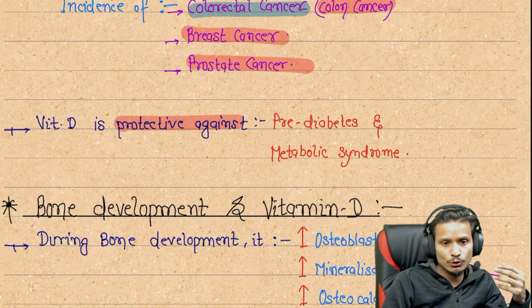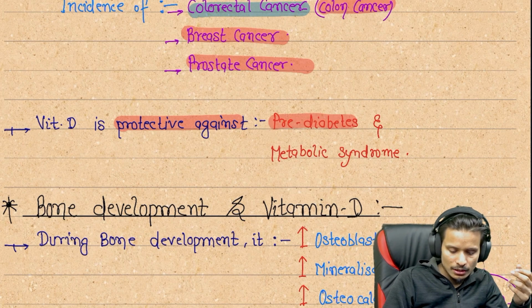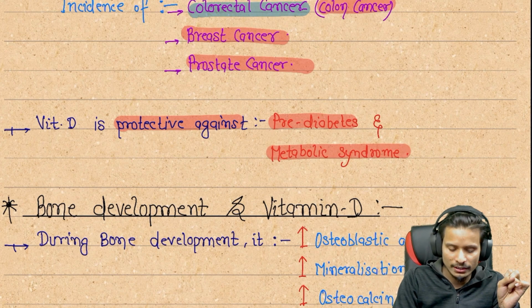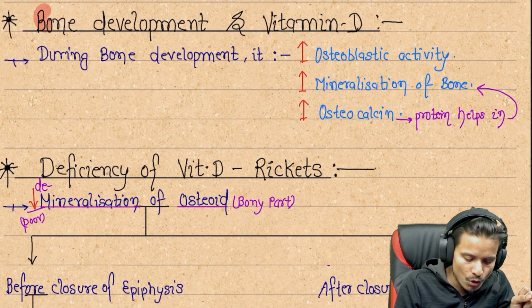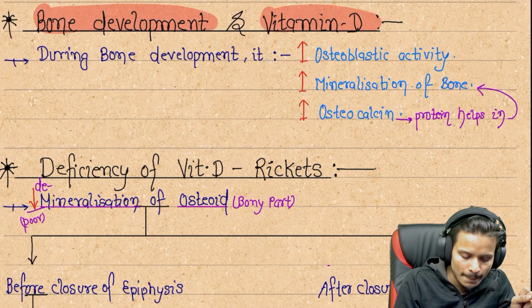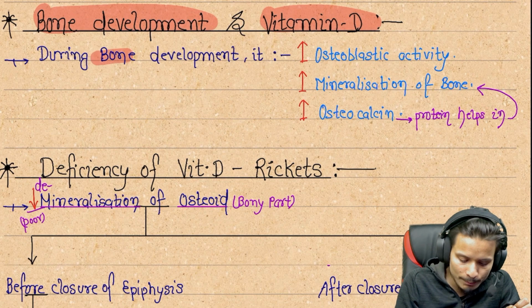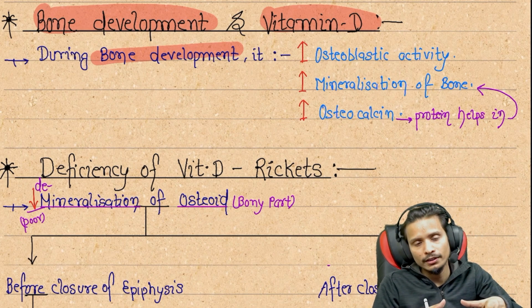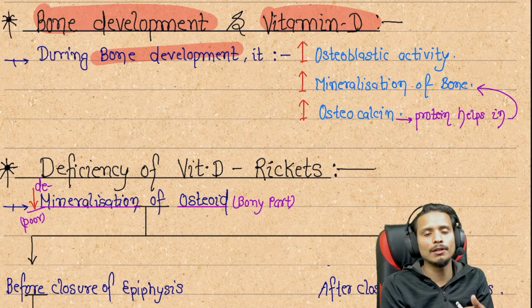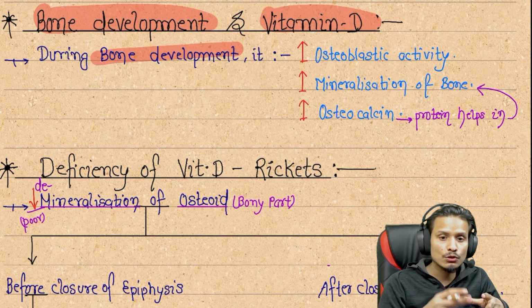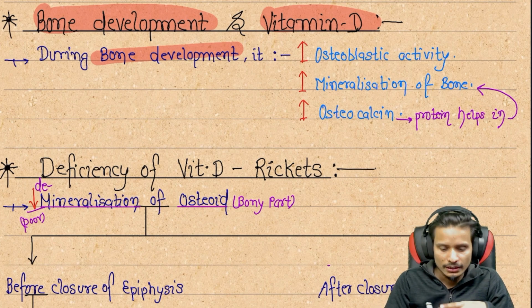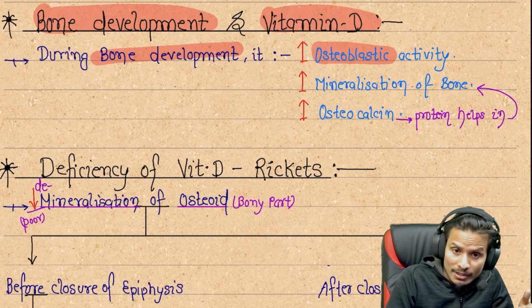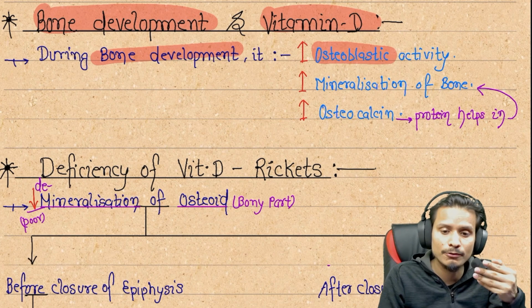Next, vitamin D is protective against what? Vitamin D is protective against pre-diabetic cases and metabolic syndromes. In these two cases, vitamin D acts as a protective. Next, bone development and vitamin D action. During bone development, vitamin D promotes the bone development activity and tissue differentiation activity in our body. It promotes osteoblastic activation. Blast means formation, osteo means bone, so the bone forming activity will be increased.